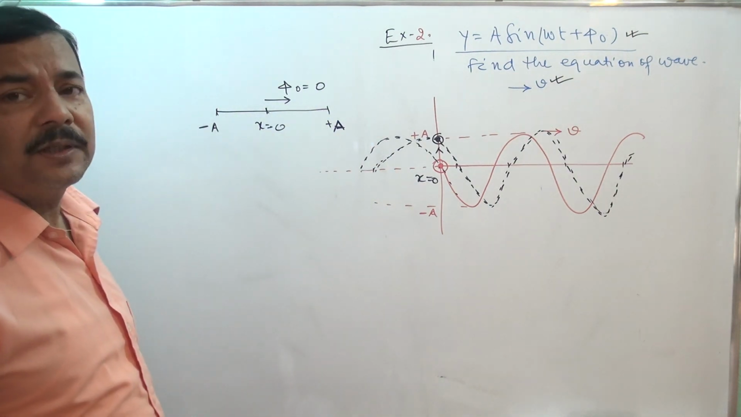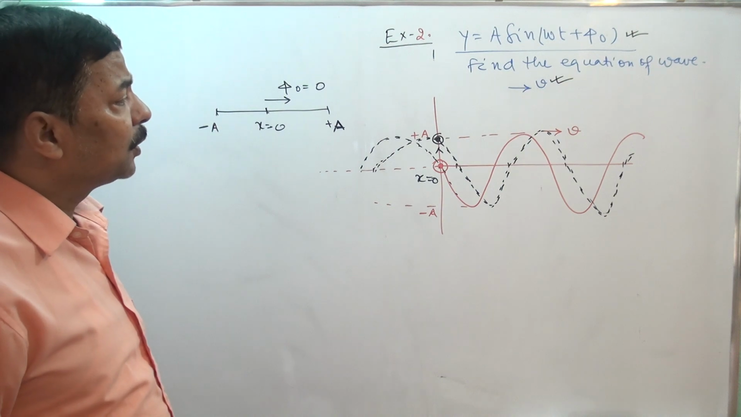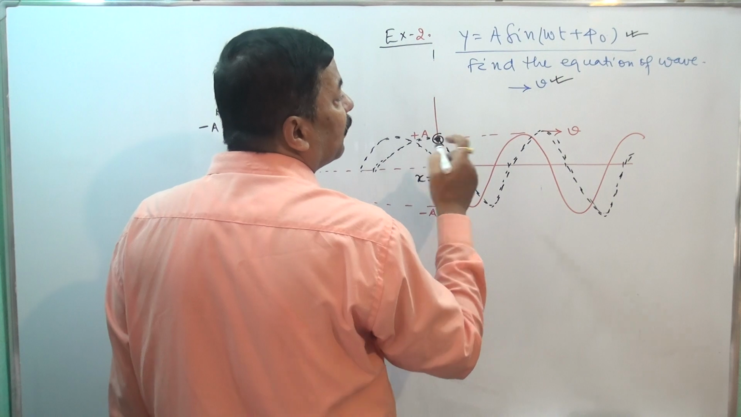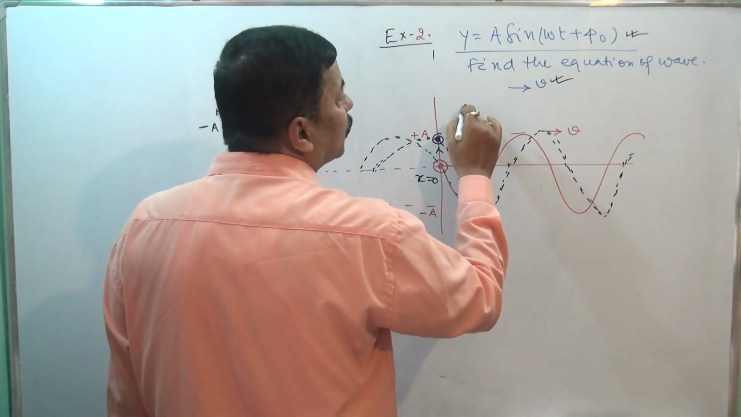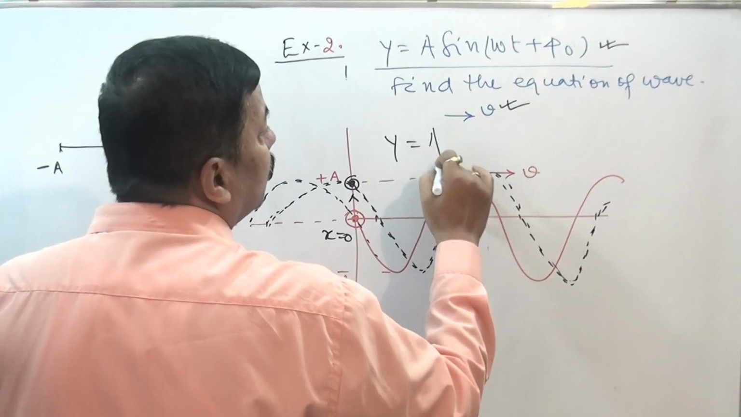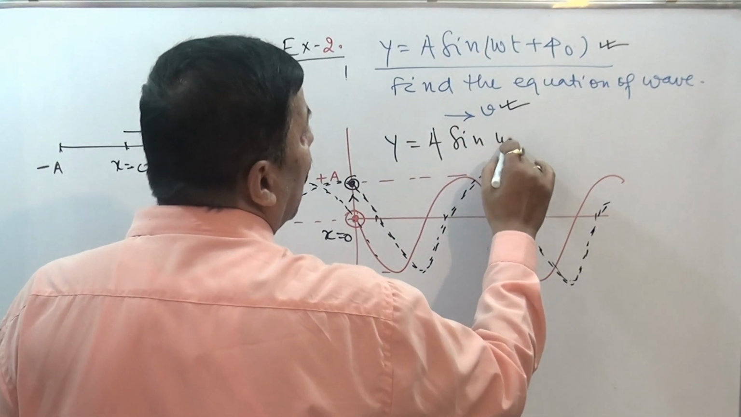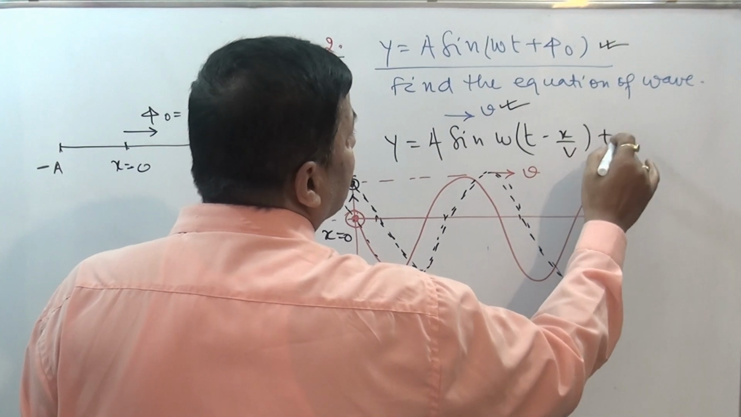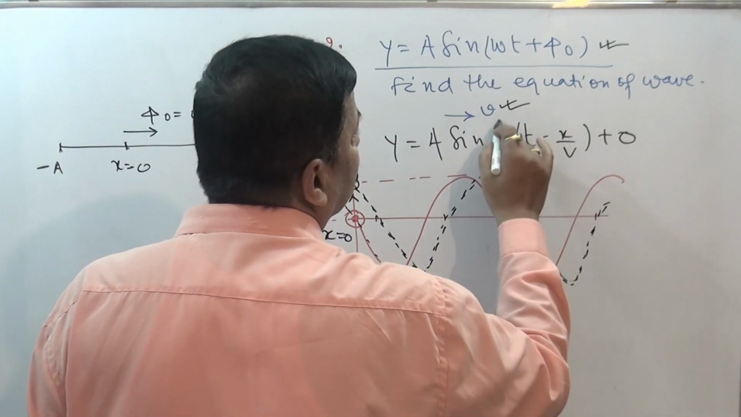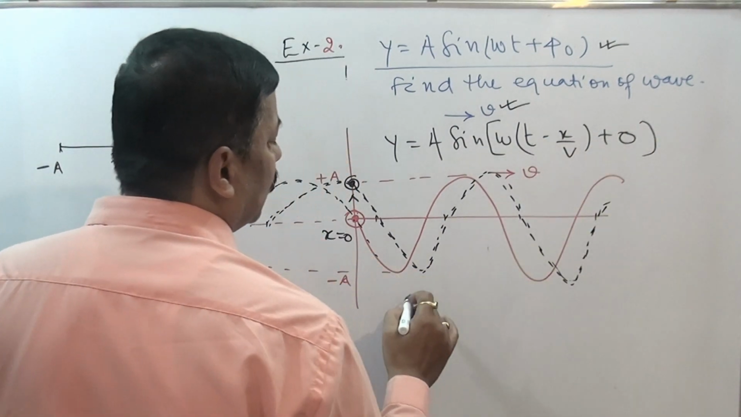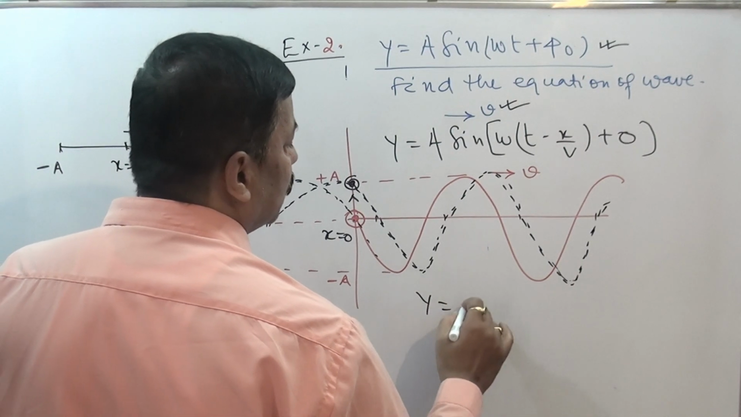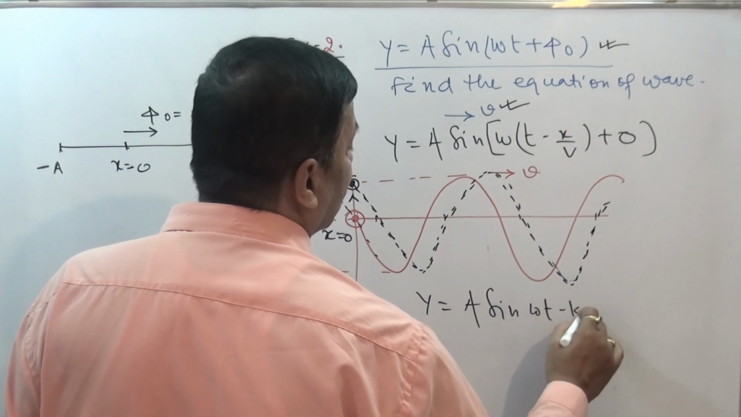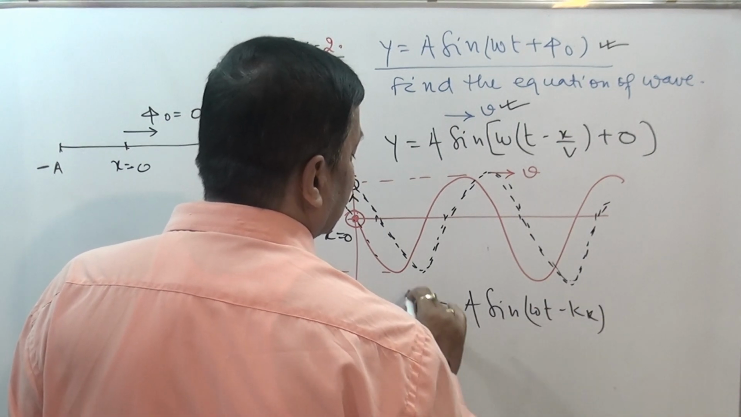Now the problem becomes simple. What is the question? Now the question becomes this way. This is the equation of SHM of this particle, so the equation of wave will be y equals a sine omega t minus x by v, plus phi naught, which is 0. So this gives you y equals a sine omega t minus kx. This is the equation of wave.